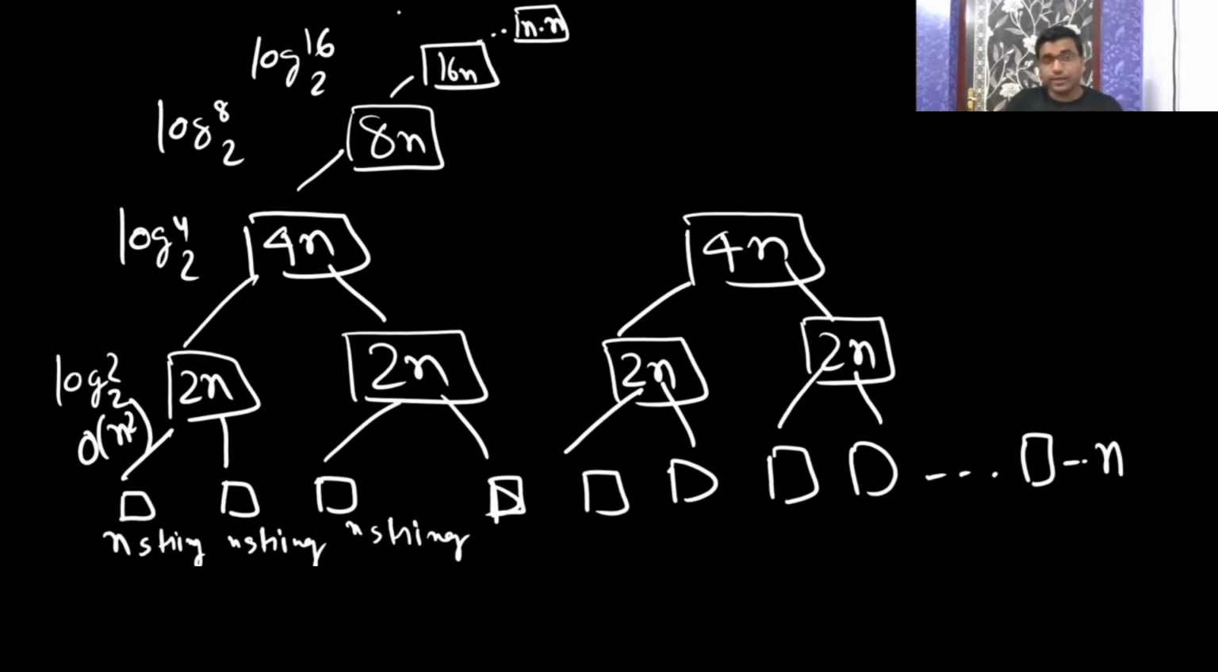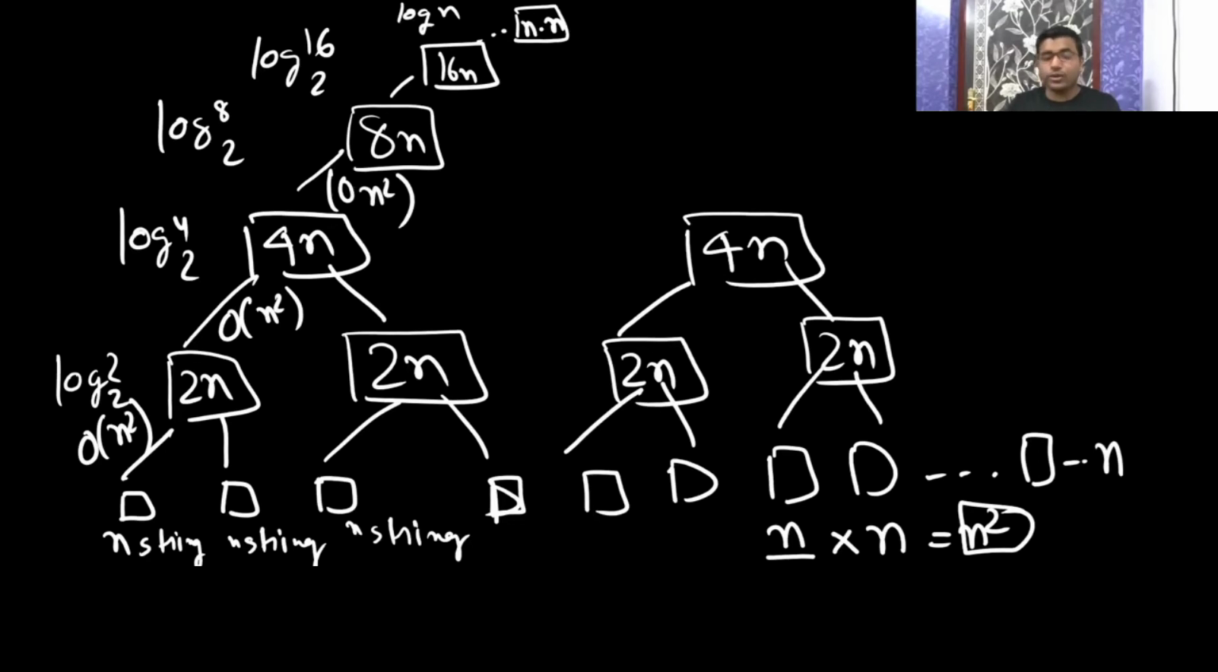Same way I am doing as the previous one. Here you have n strings, each of length n. So total strings, how many do you have? n into n, n square. To move one level up, whatever strings it has, it will take that much time: n square here, n square here, n square here. The height of the tree is log n. So total time complexity is n square log n.